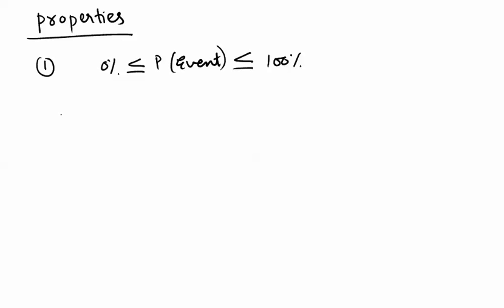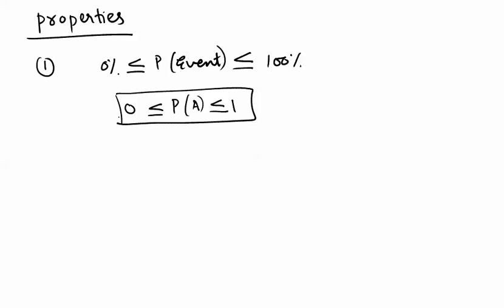Or in absolute terms, the probability of any event, let's say A, is always between 0 and 1. So we will remember that if you're getting an answer which is 1.2 or 3.5 or negative, that is not acceptable. The answer should be in the range of 0 to 1. So that is a very important property.